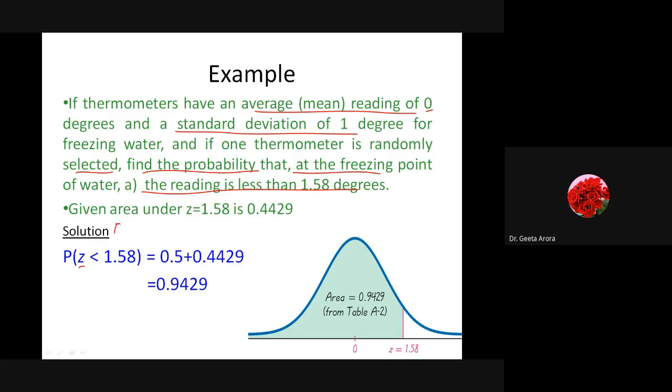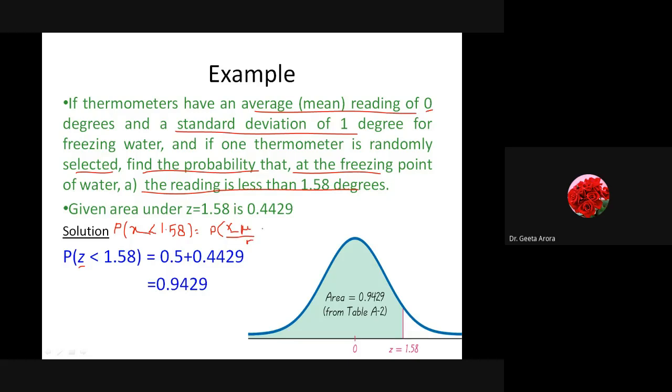And if suppose by mistake some student has written x, because normally we have to take x and convert x into z, right? Suppose you have written the probability that it is less than 1.58 like this. Now how can we convert into z? By taking x minus mu by sigma, and we know this is our z.